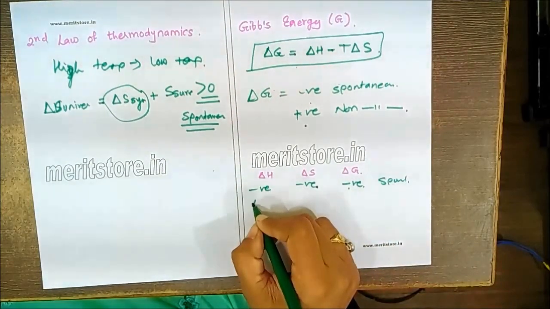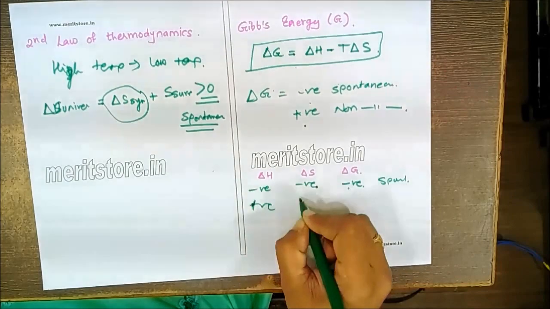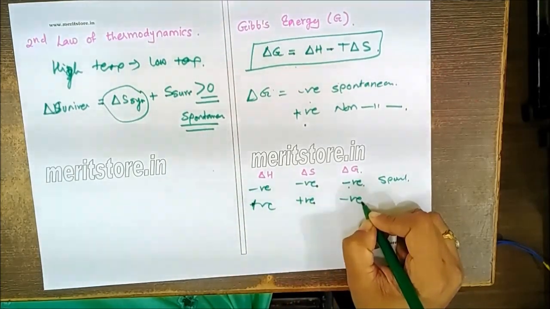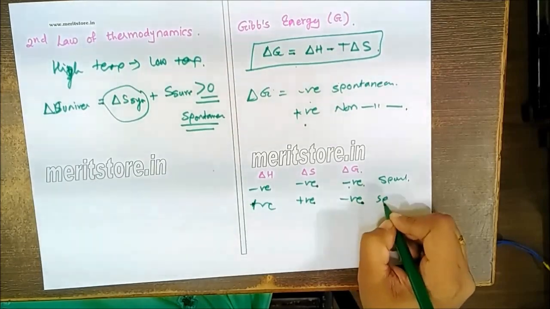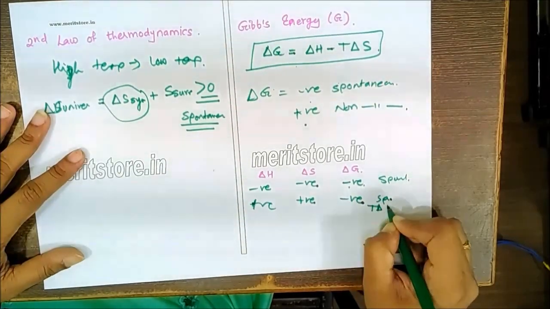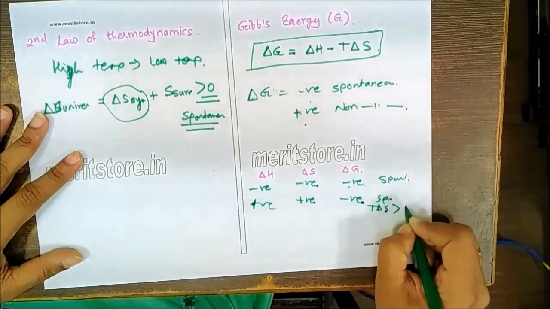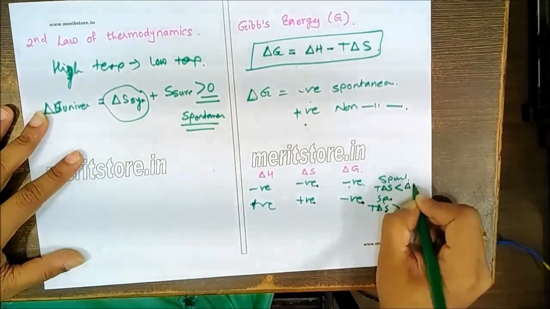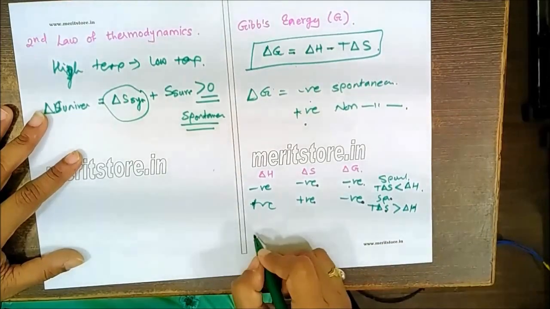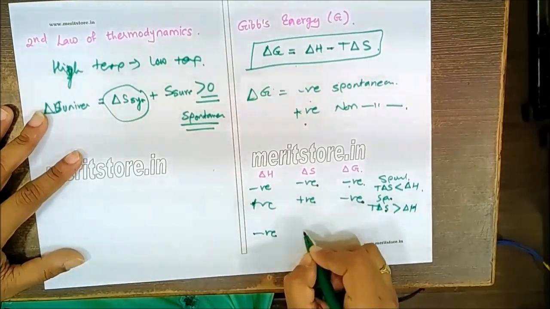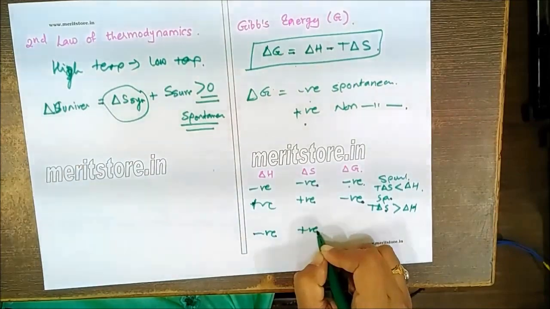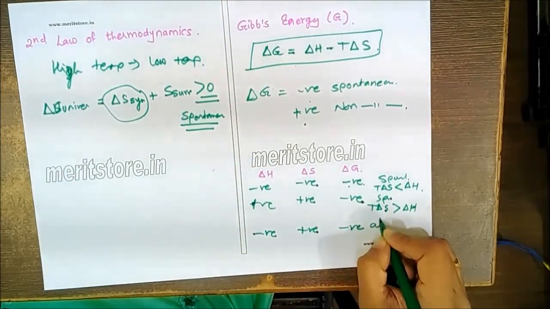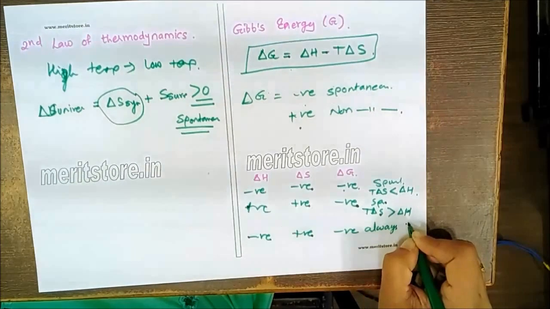Then if delta H and delta S are both positive, delta G will be negative only when T delta S is greater than delta H, and the reaction will again be spontaneous, while in the previous case T delta S has to be less than delta H. Let's say if delta H is negative and delta S is positive, then the delta G value will always be negative, so it's always spontaneous.